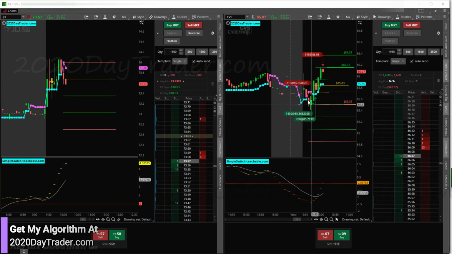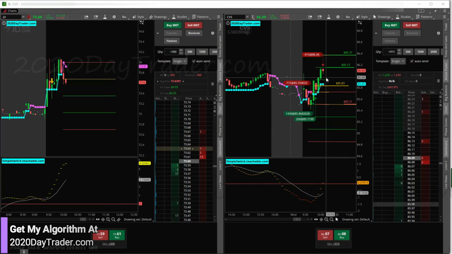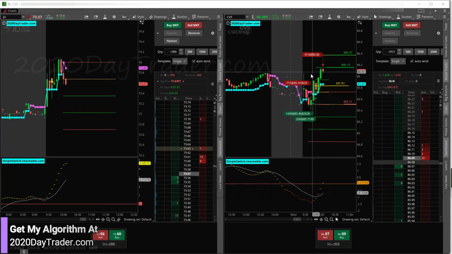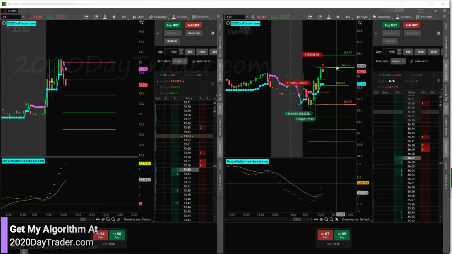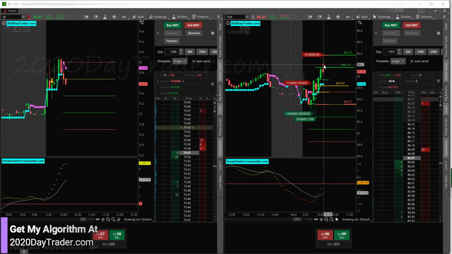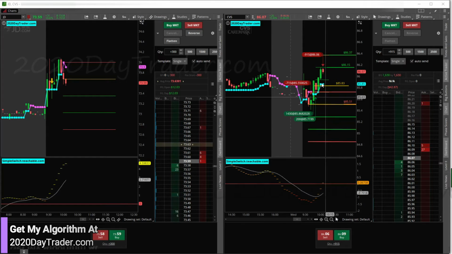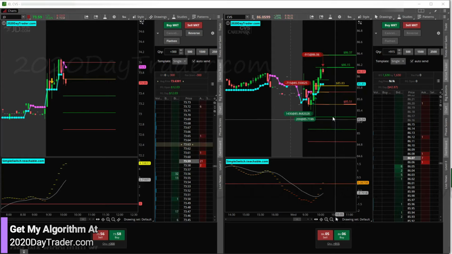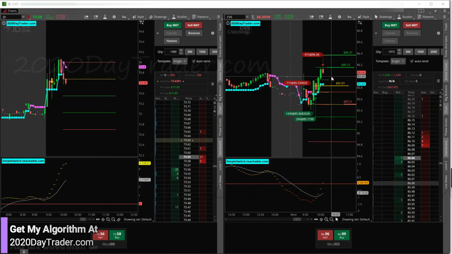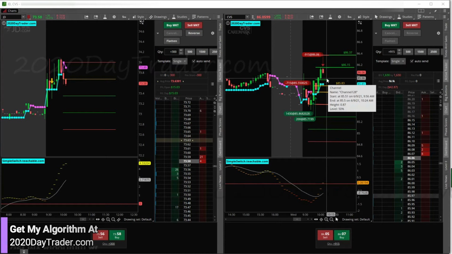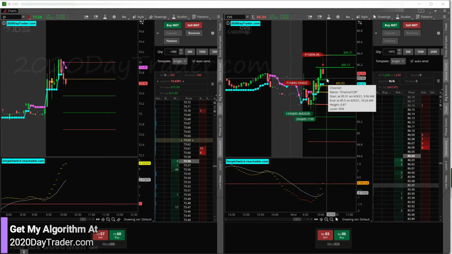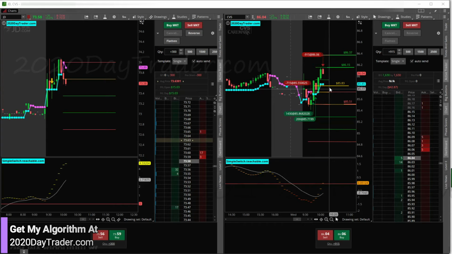I'll tell you, it's very tempting to get back into CVS because I want it to be green. But I don't know that it's going to continue going up. I mean, it broke high of day, so chances are it could start going back up. But sometimes this little breach is a fake out breakout kind of thing, and then you lose all your money. So I'm not going to get back in on it just yet. If this candle retraces this green candle almost fully, there's another strategy that I have that I may use to jump back in. But if it does that, then I'll show it to you. But we'll see if that happens.